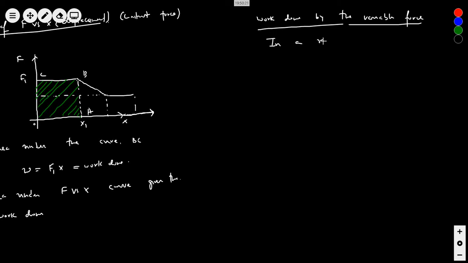In reality, constant force is hardly present. More common is the non-uniform force.